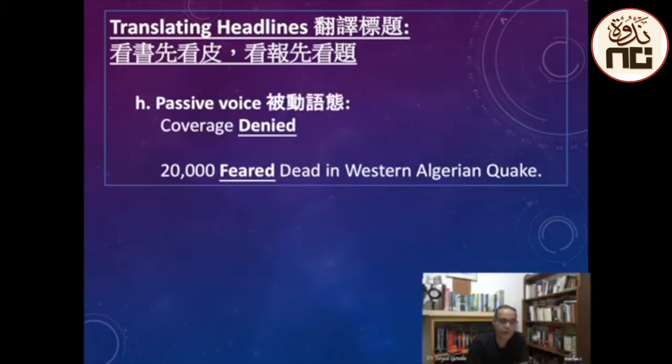You can use passive voice. It's recommended to use passive voice like coverage denied. Here you delete the auxiliary verbs, like coverage was denied. Or for example, 20,000 feared dead in Western Algerian quake. So this is in passive voice in order to save space in the headline.